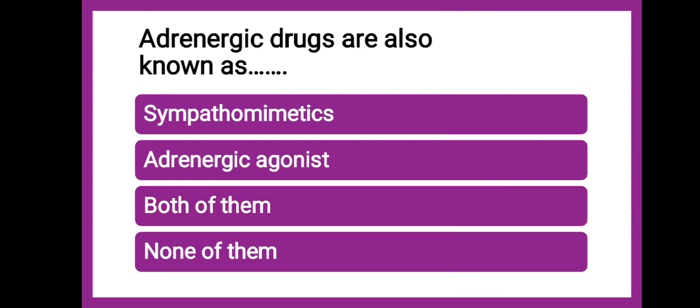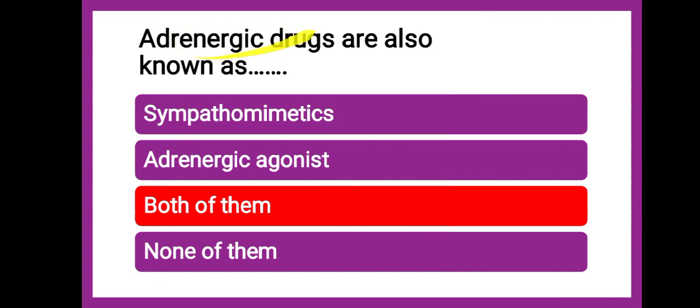Next question is, adrenergic drugs are also known as, whether since they produce same effect as that of adrenaline, they are known as adrenergic drugs, whether they are known as sympathomimetics, whether they are known as adrenergic agonist, whether both of them or none of them? The correct answer is it is both of them.